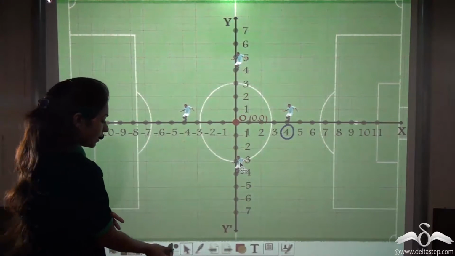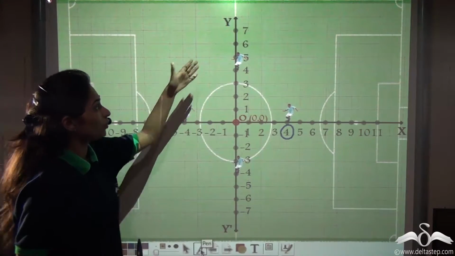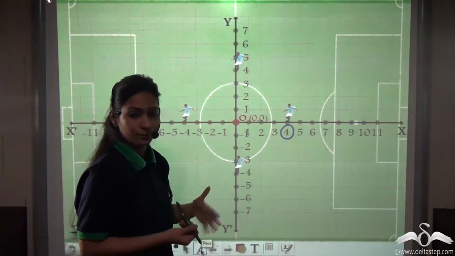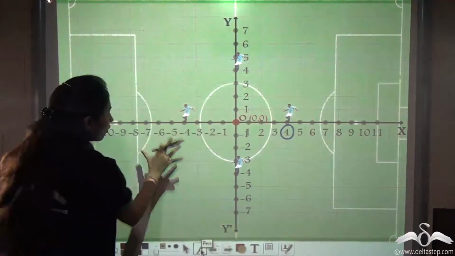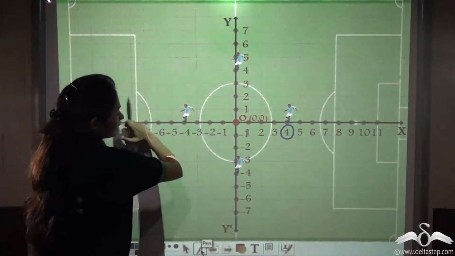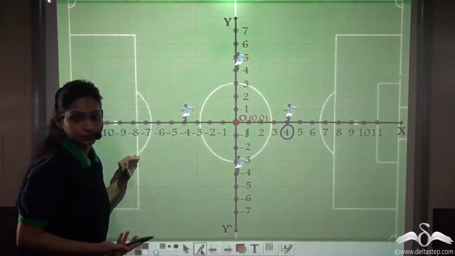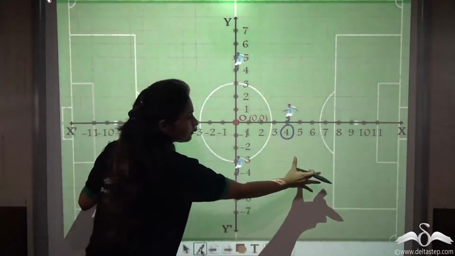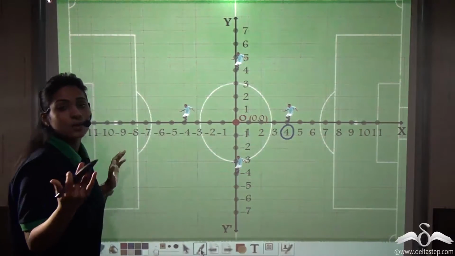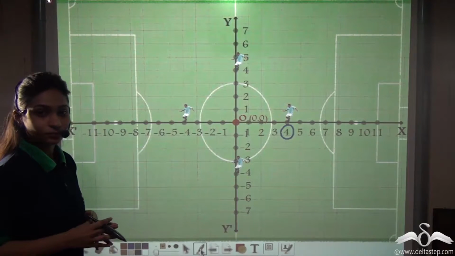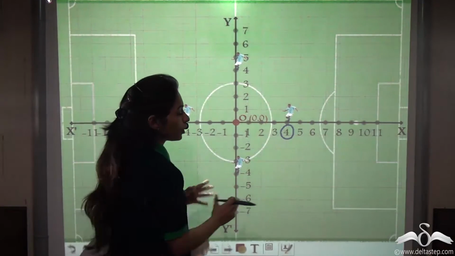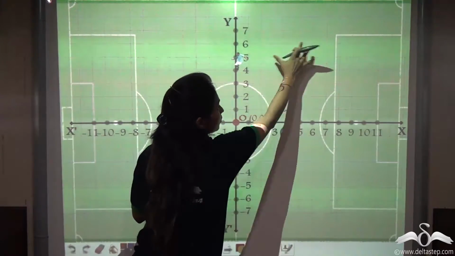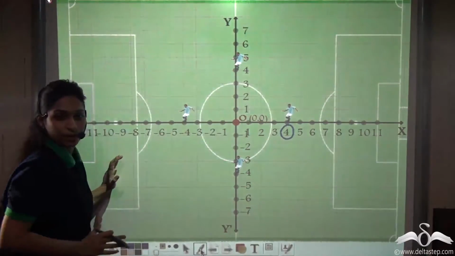Now you can say that every time they will not only stand on these lines, they need to stand somewhere here, here, here or here. Every time they won't stand in a straight line and play football. They have to stand in these places also. Then how will the coach position them? So you can say that they will need a combination of 2 numbers so that they can get the positions to stand in these parts.